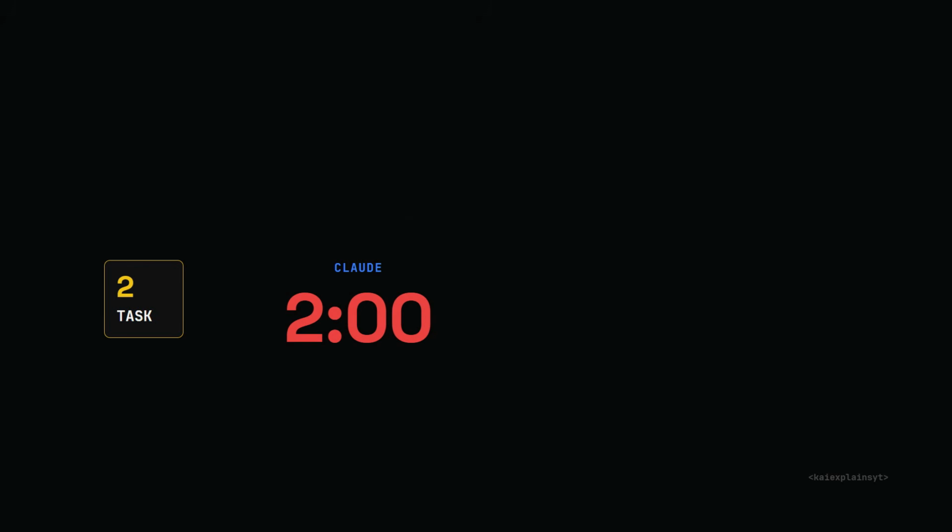Task 2. A portfolio website for a UI designer, single HTML file. Claude took about 2 minutes and looked sharp. Qwen took closer to 10. But the output? Genuinely hard to tell apart. Claude had a slightly bigger, bolder font in the header. Everything else felt like a coin flip. And keep in mind, my Claude Code is loaded with skills and plugins I never installed on Qwen. Same lane, wildly different price tag.